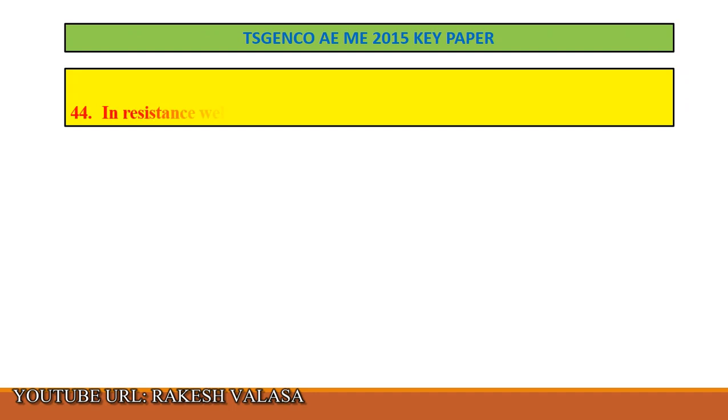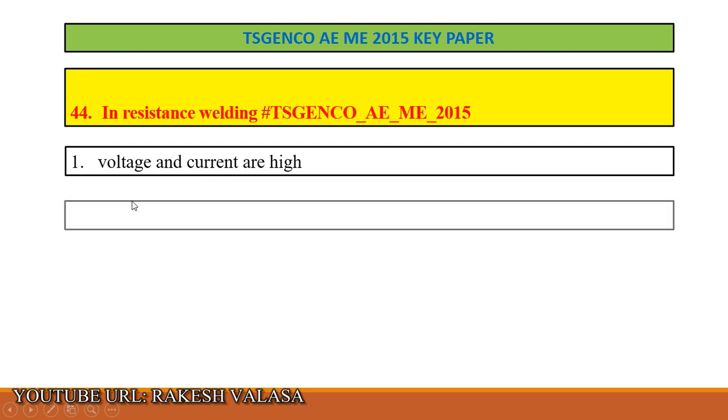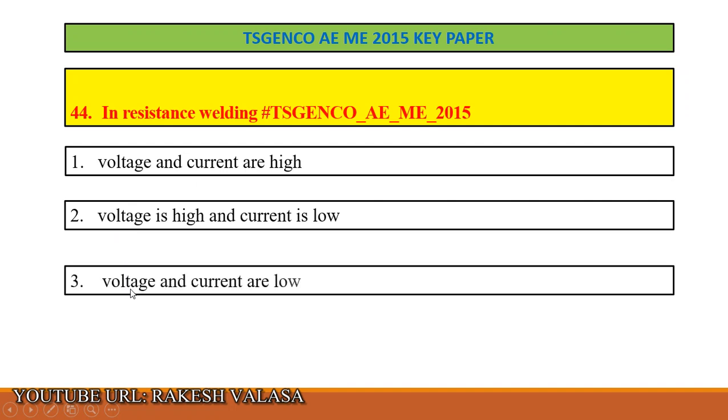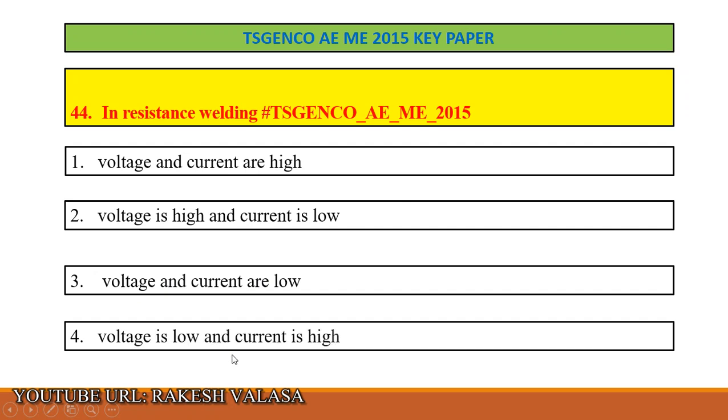Question number 44. In resistance welding, option 1: voltage and current are high. Option 2: voltage is high and current is low. Option 3: voltage and current are low. Option 4: voltage is low and current is high.